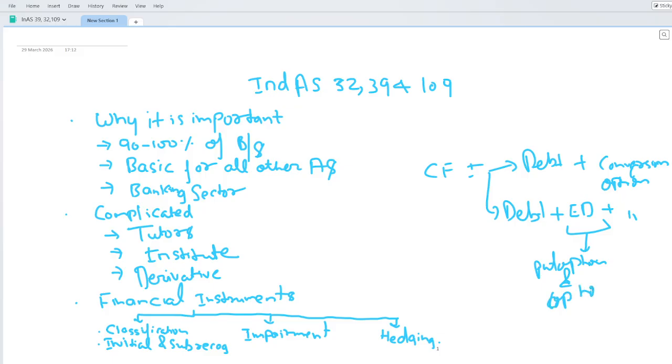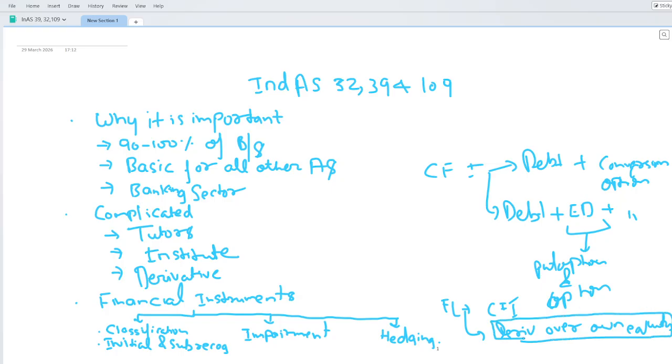Similarly, in the financial liability you have different types of instruments, like the CFI I mentioned, and similarly the derivatives over own equity. This is also a very new concept, but I've seen that hardly any tutors talk about all these things because they do not have the exposure.